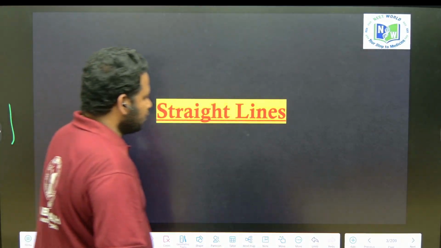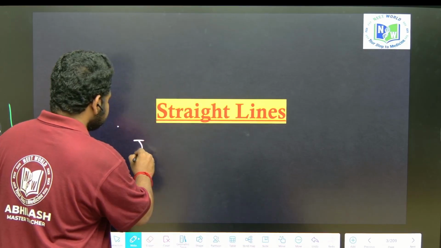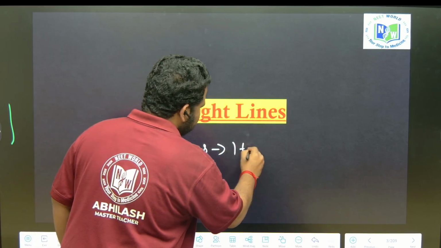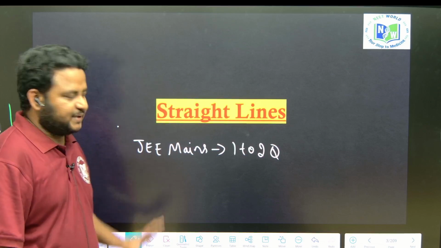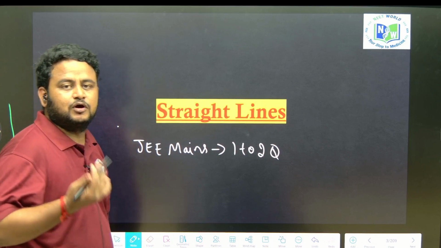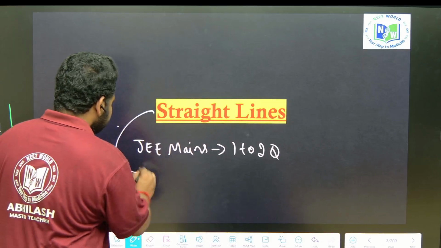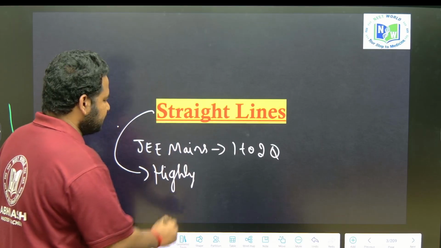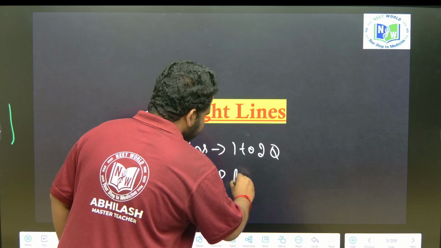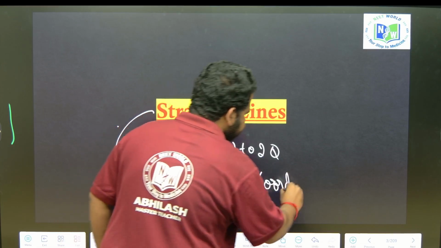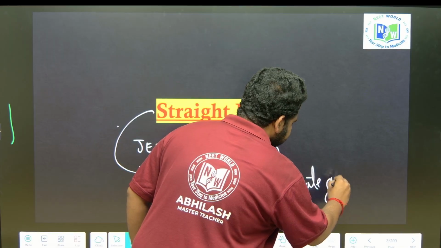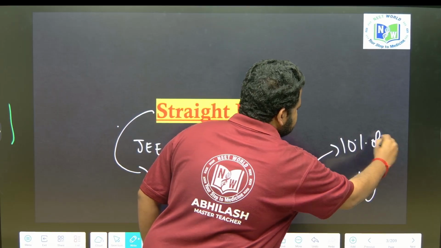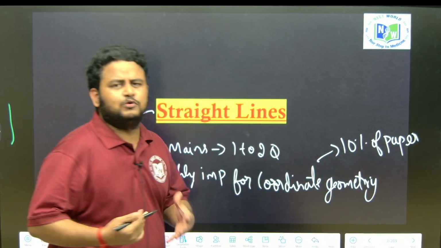When we talk about straight lines, like I told you, in JEE Mains you can expect 1 to 2 questions, but straight lines is highly important for coordinate geometry, which forms almost 10% of the paper.